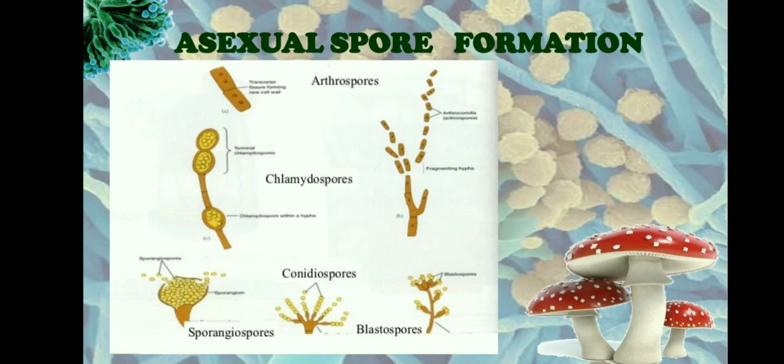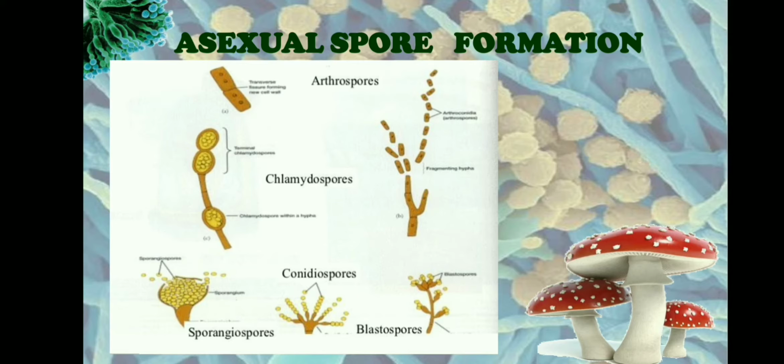Actually, the chlamydospores are dormant in nature. Under unfavorable conditions, the vegetative cell will store all the nutrients in them. The cell wall will get thickened, they get rounded up, and during unfavorable conditions this will be formed, wherein the vegetative hyphae gets degenerated under these conditions. Whereas these chlamydospores can live for several months and several years under these unfavorable conditions, and whenever the conditions are favorable, at this time the chlamydospores will germinate to form a new individual.